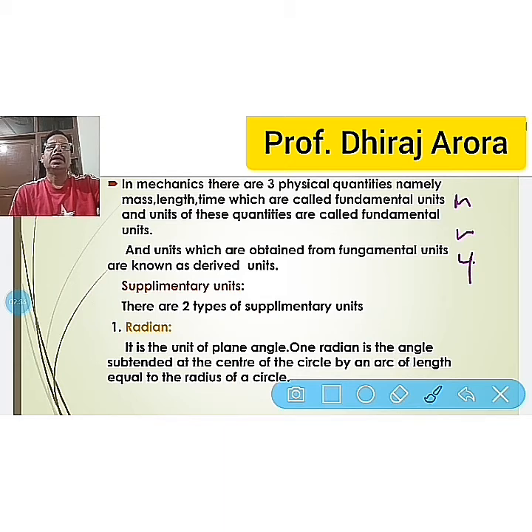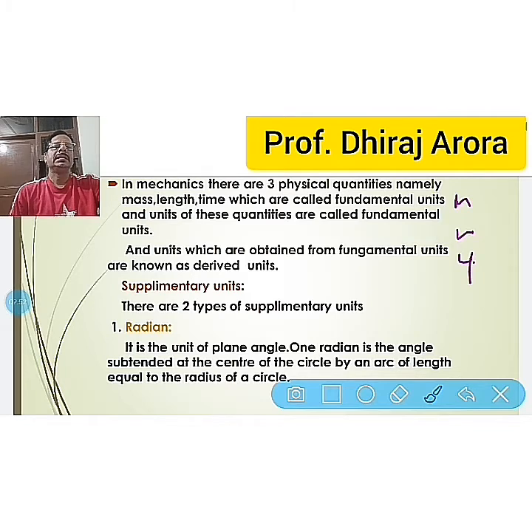So next is your supplementary units. There are two types of supplementary units. One is radian. It is the unit of plane angle.